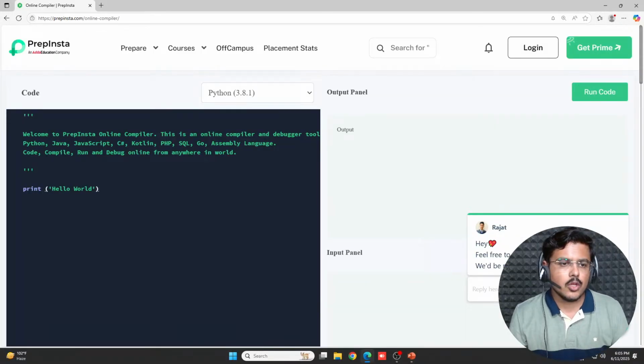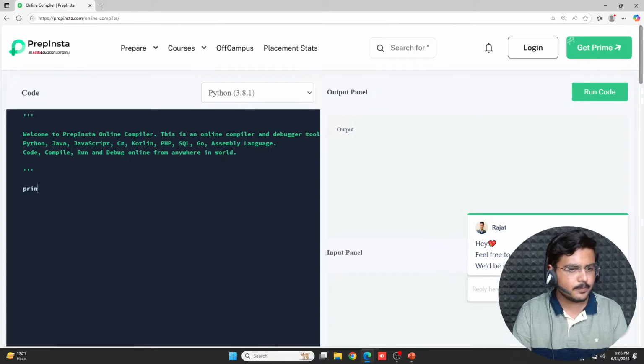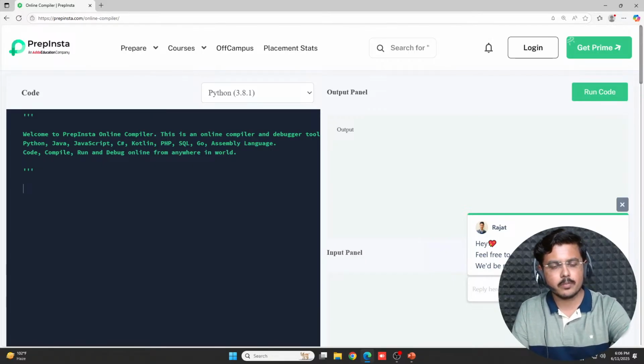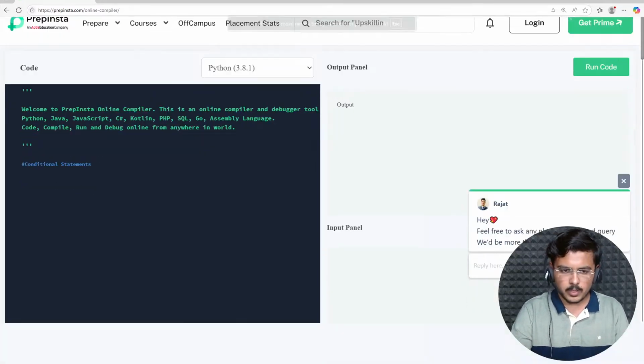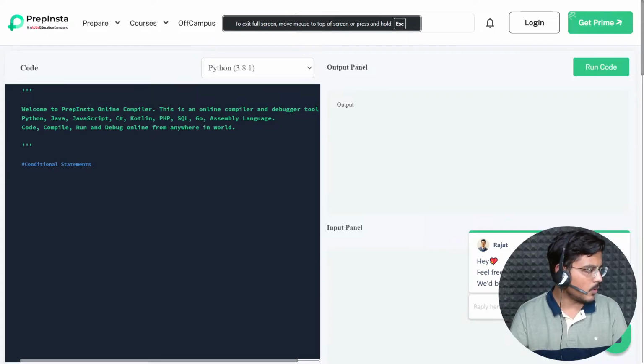Again, we are here from the hello world and we'll learn about a few statements here. As I told you, I would write about conditional statements. Is my screen properly visible to everybody? Tell me, is it visible to everybody?